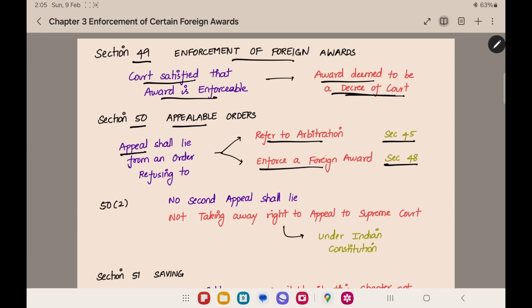For this decision, you can go only for one appeal. No second appeal shall lie. But this does not harm any rights. This does not take away any right to appeal to the Supreme Court under the Indian Constitution. From this section, you cannot go for appeal under the Arbitration Act.